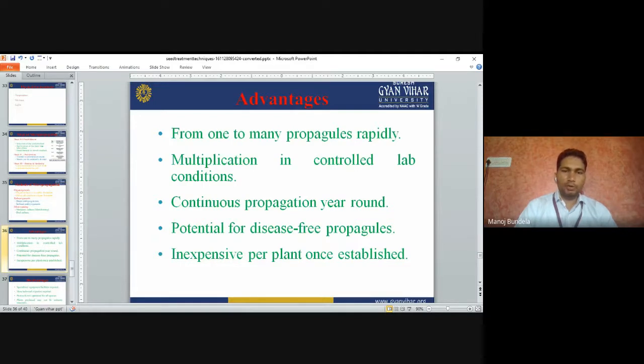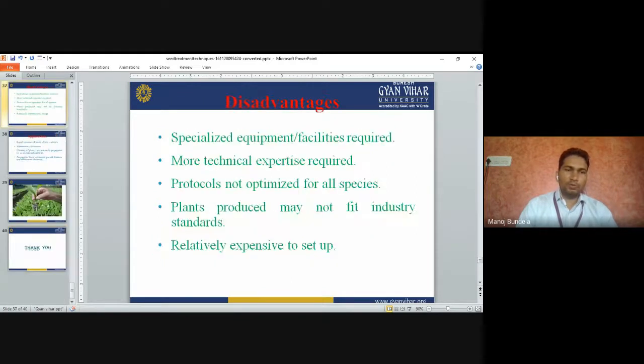Multiplication is done in controlled lab conditions. Continuous propagation year-round, means the complete year we will get propagation. The potential for disease-free propagules. We can develop disease-free plants. It is inexpensive per plant once established. So if we develop a large number of plants on a large scale, it is not so expensive.